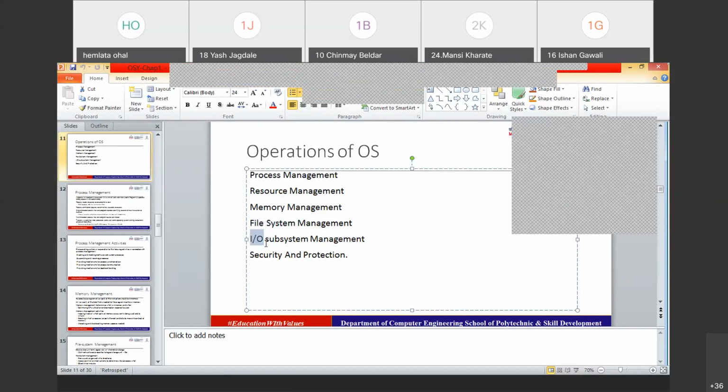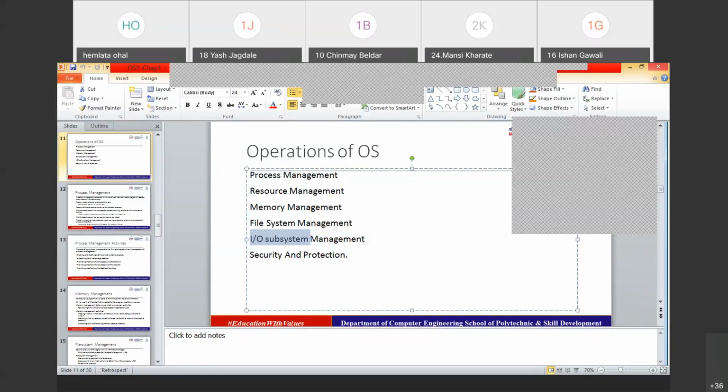IO subsystem management stands for input and output devices and other subsystems connected to the system. In that regard, I gave you the example of drivers: the OS manages drivers so that whatever IO devices are connected to your system get recognized by the operating system, right? And the last one, security and protection.